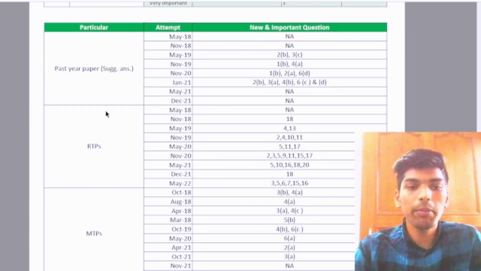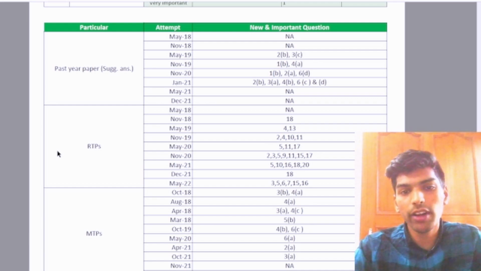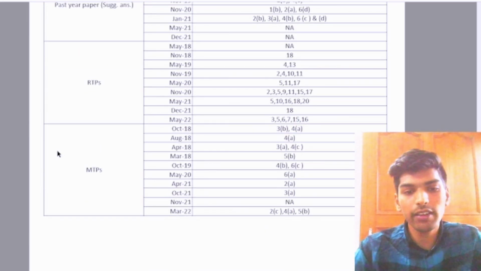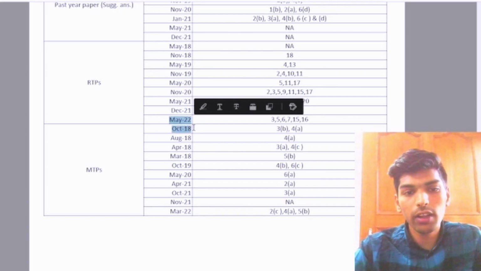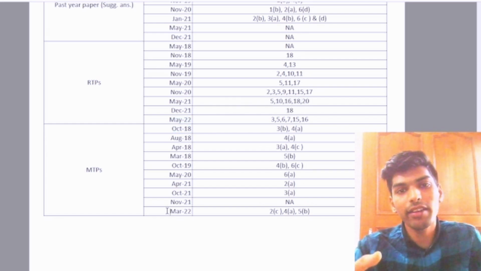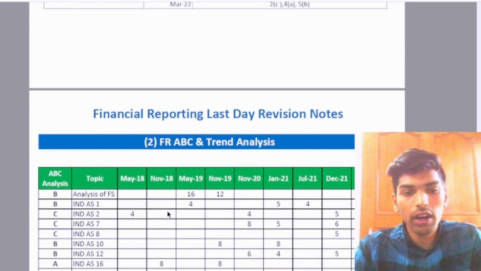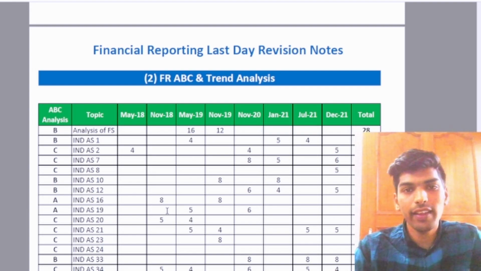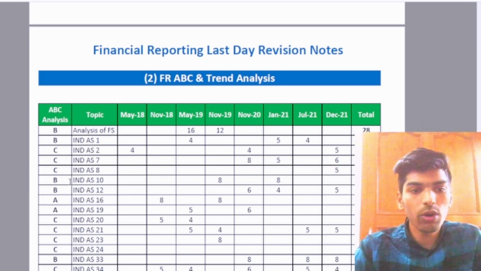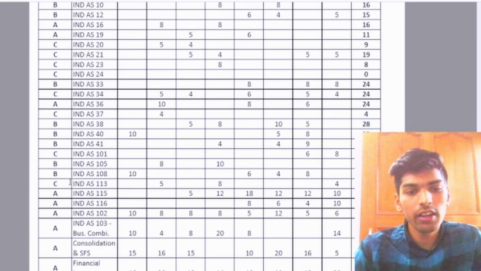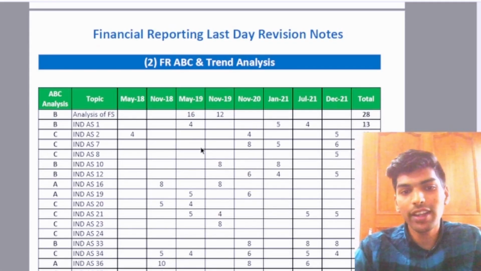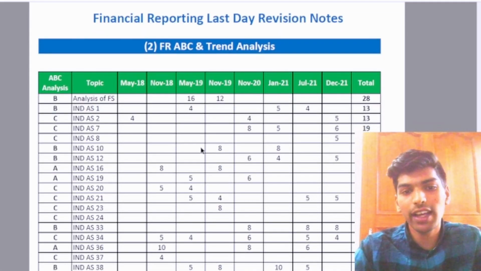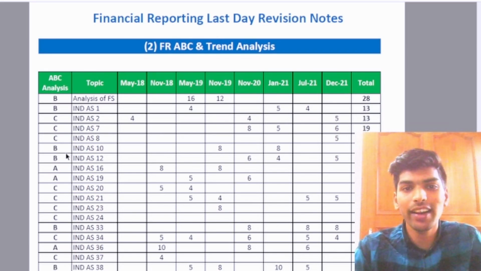It also contains the past year paper, RTPs and MTPs important questions or the new questions that have been asked. I have covered all the RTPs and MTPs asked till date, that is April 22. So it contains the RTP for May 22 also, and the recent MTPs released by ICAI. It also contains the ABC and trend analysis like all other subjects. All the chapters are there, with the marks of the questions asked in the last 8 attempts, and the category that has been assigned to them.